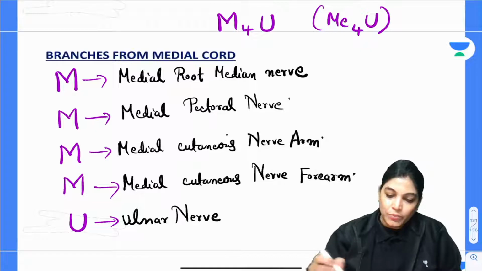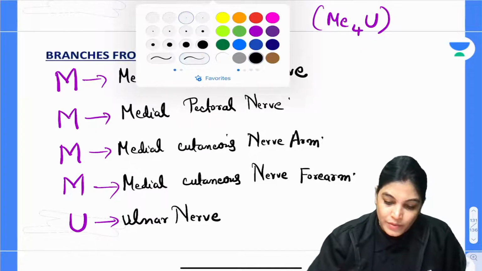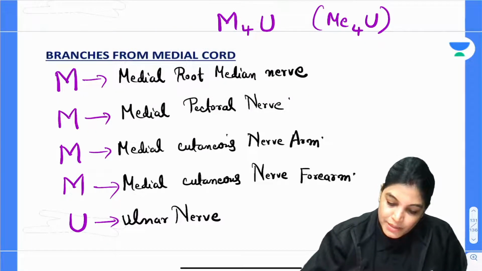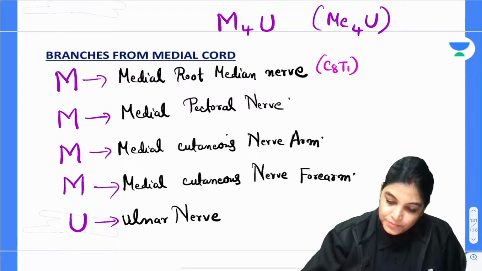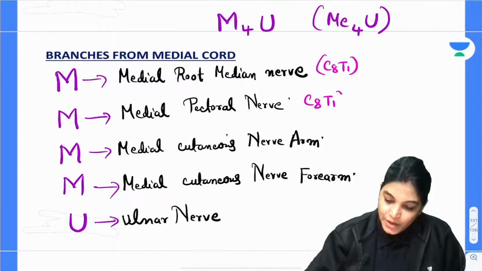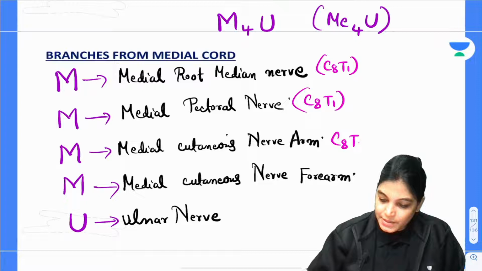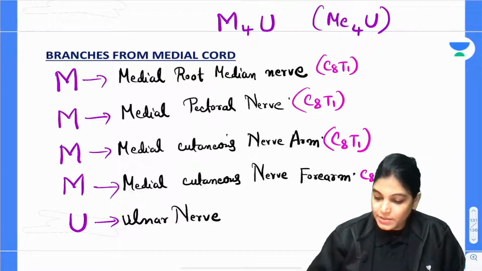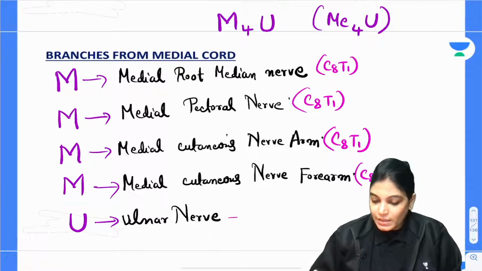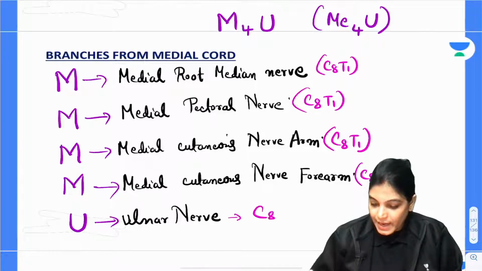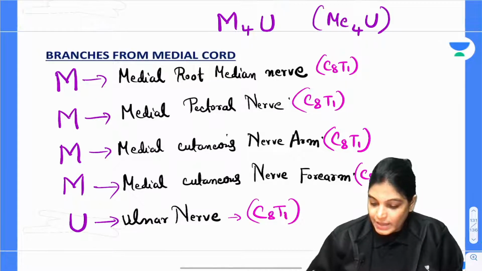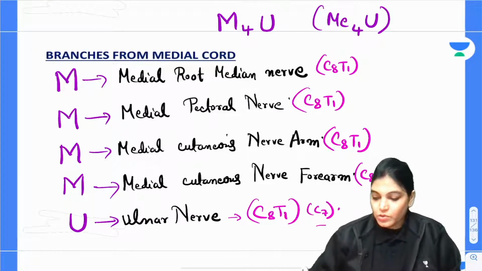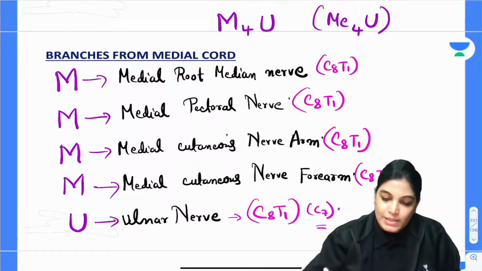So, next important point of view is to know the root value of each of the nerves. So, medial root of median nerve, C8 and T1. And only ulnar nerve is formed by C8 and T1 and C7 in the bracket. So, it also takes contribution from C7.